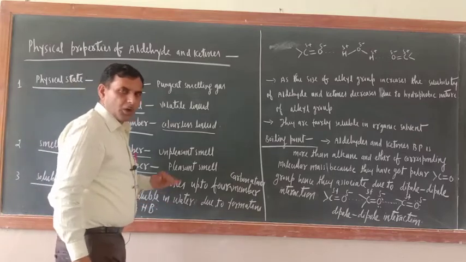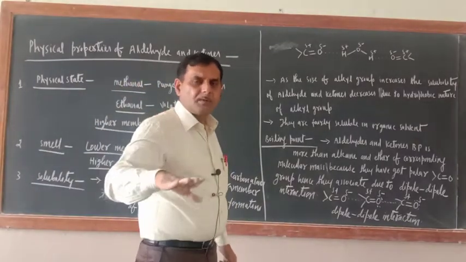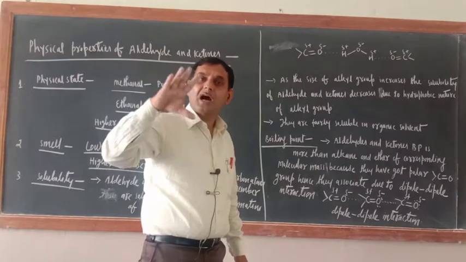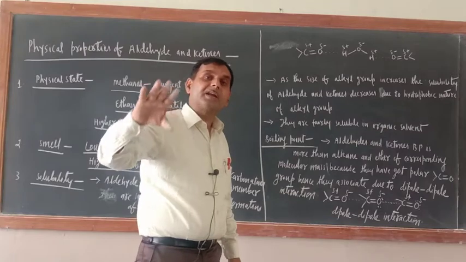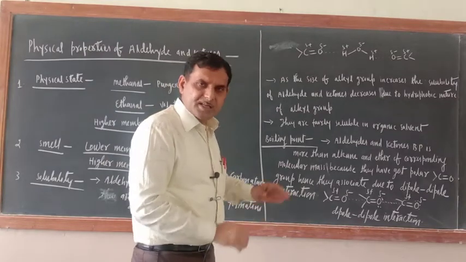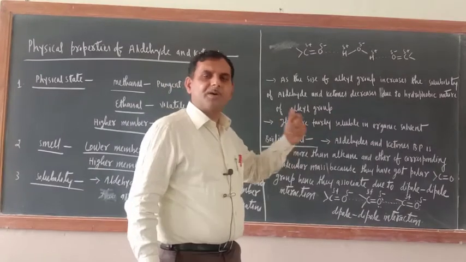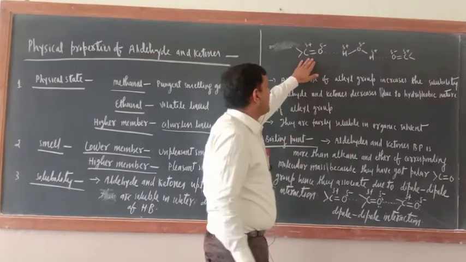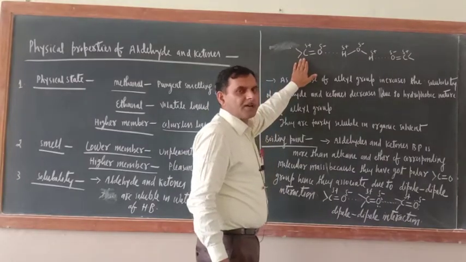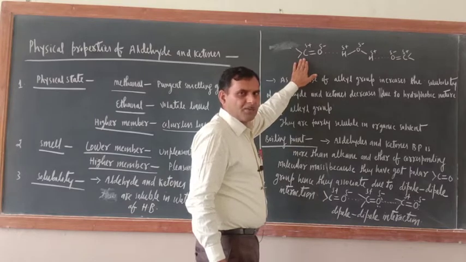Lower members means up to 4 carbon containing members. They are soluble in water, and you know the solubility in water is because of the formation of hydrogen bonds with water. This is a C double bond O, a carbonyl group, and both aldehydes and ketones have carbonyl groups.